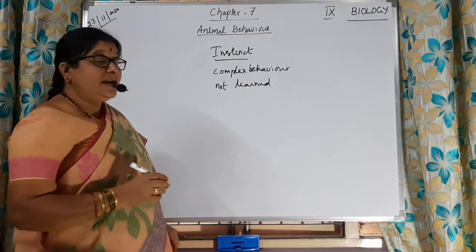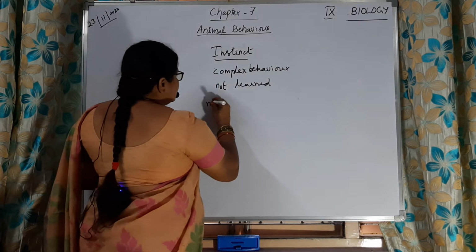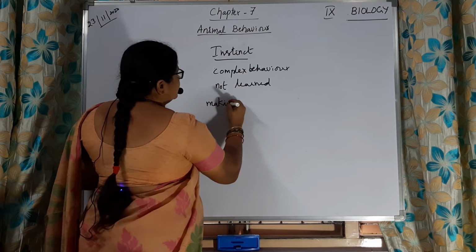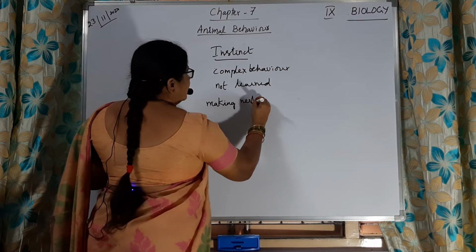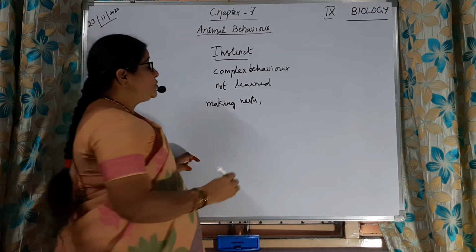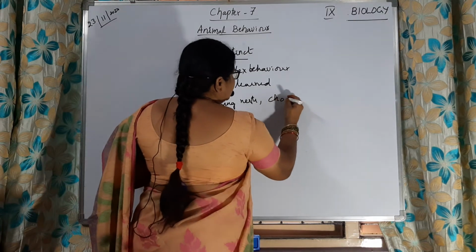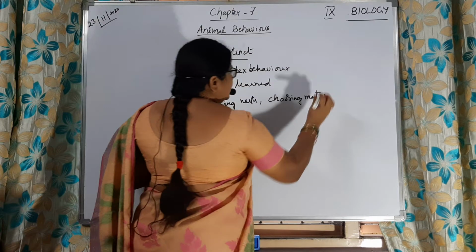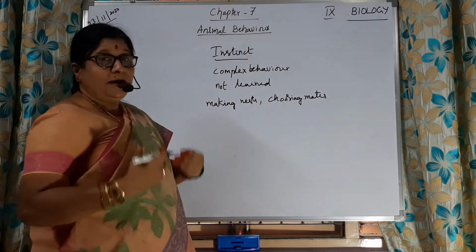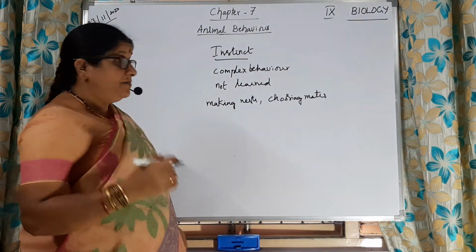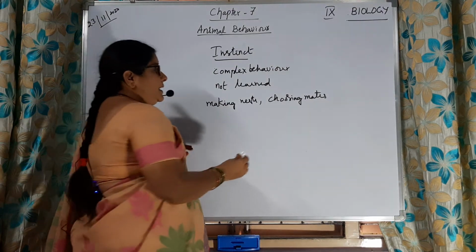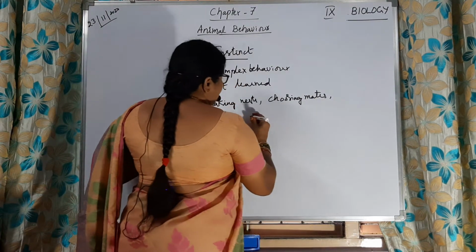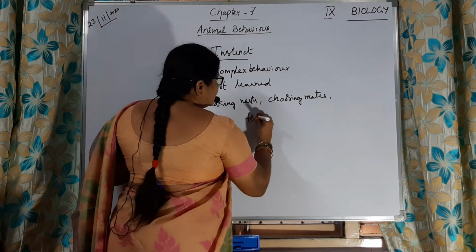Examples of instinct behavior are making nests by birds, and choosing mates. Choosing mates means by us also, friends. It is very difficult; we have to select good friends. Then forming groups.